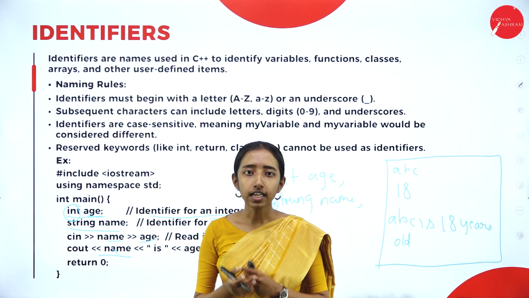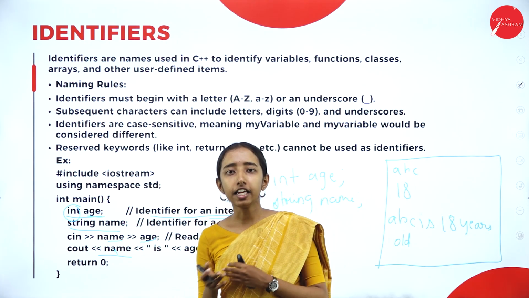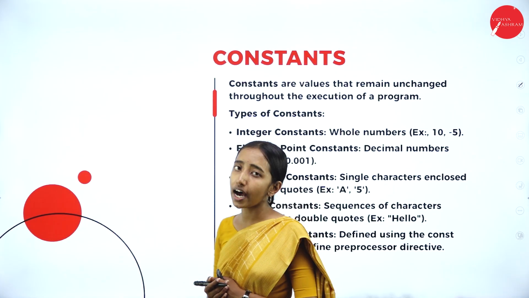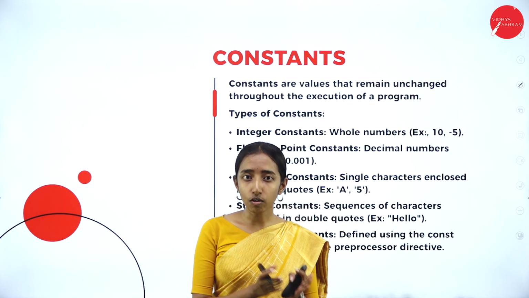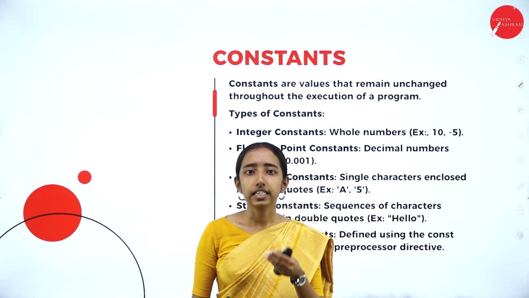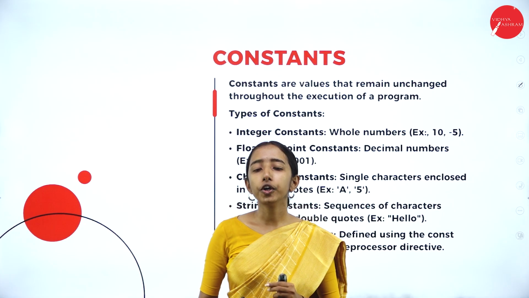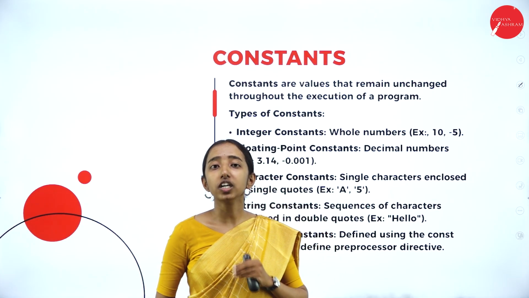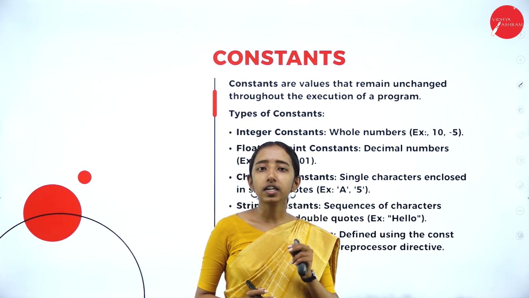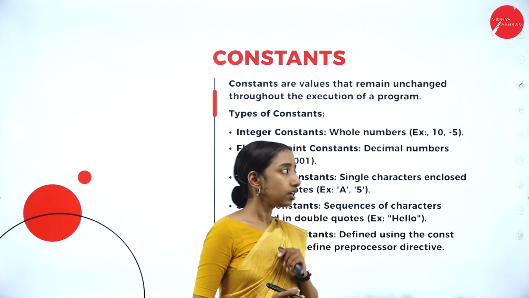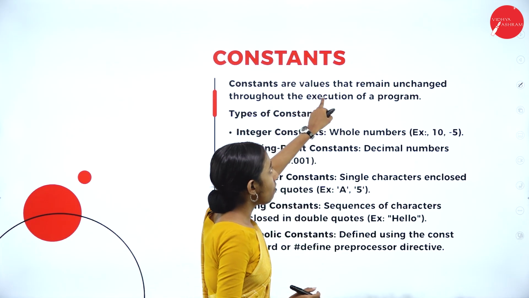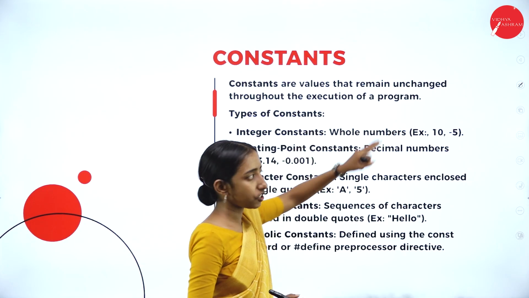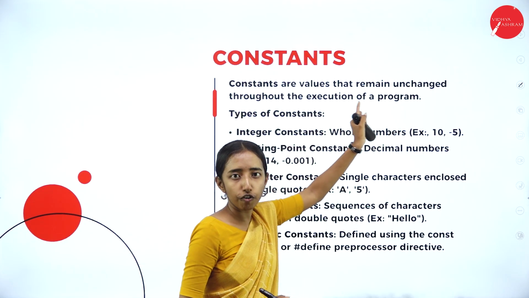So we have seen keywords and identifiers. Next we have constant. What do you mean by constant? In general, constant means that it does not change its value. So in programming, constants are the values that remain unchanged throughout the execution of a program.